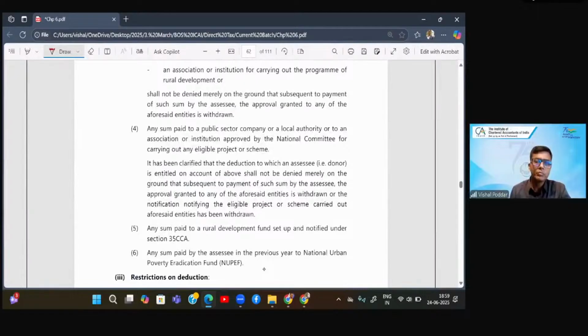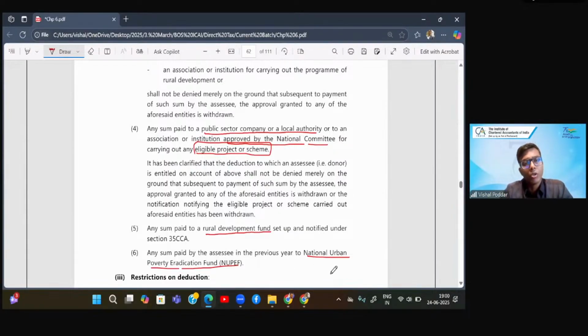Or you are making payment of donation to a public sector company or local authority, again, which is approved by the national committee, and which is carrying out an eligible project or scheme. Or you are directly making payment for rural development by way of donation to the Rural Development Fund or to the National Urban Poverty Eradication Fund. So if you are making payment to any of these, you get deduction under 80GGA.